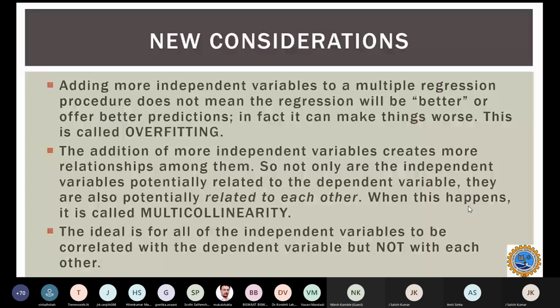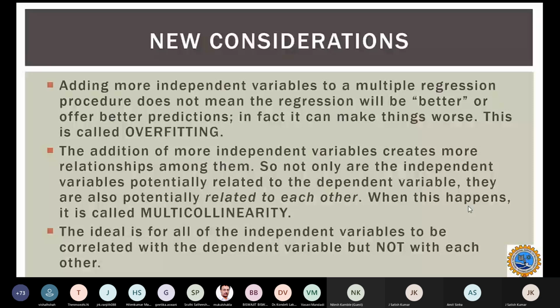But sometimes the independent variable will be dependent on an independent variable itself. So they are related with each other. There will be a lot of correlation, a strong correlation among the independent variables. Also, that is a problem.